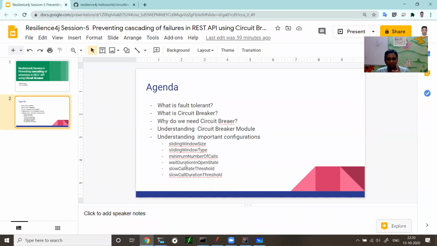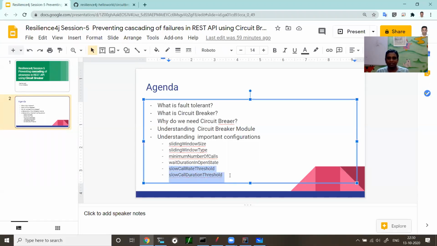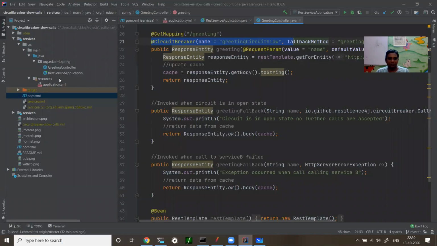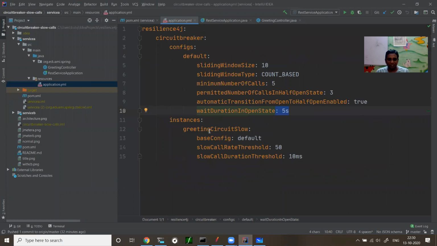So sliding window type, minimum number of calls. Yeah, you got everything well. It's the same thing as with errors, but we just have to do this. So if you know how to handle errors, then you can handle slow calls with these two configurations, slow call rate and slow call duration. And this is my circuit breaker name, and it is extending from the default. This is my configuration for the threshold.